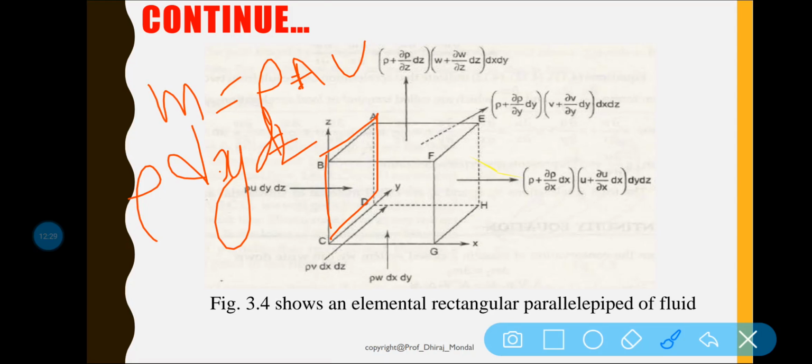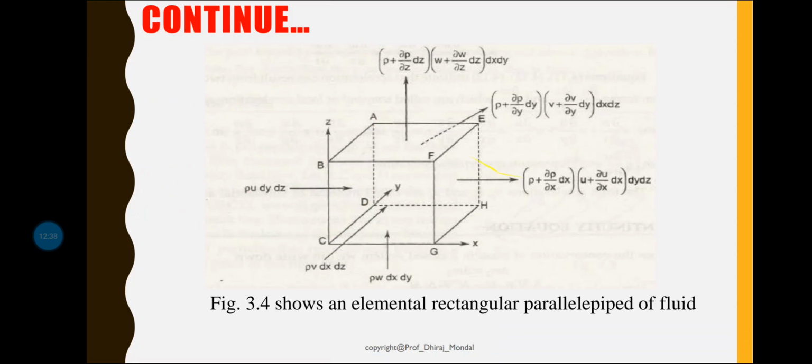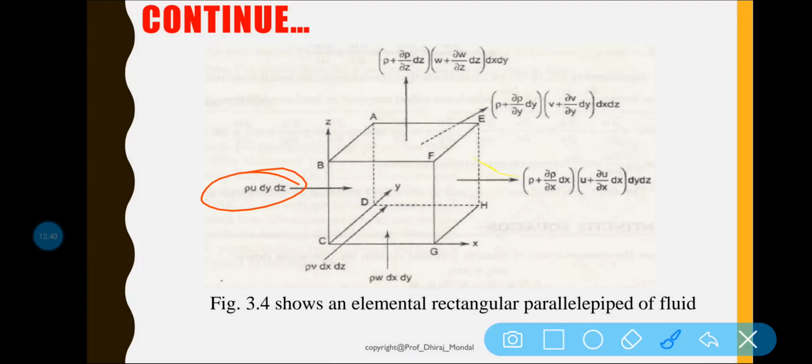And velocity is equal to u. So at the inlet, this is your mass flow rate: rho into u into dy into dz. So this amount of mass is entering into the system.